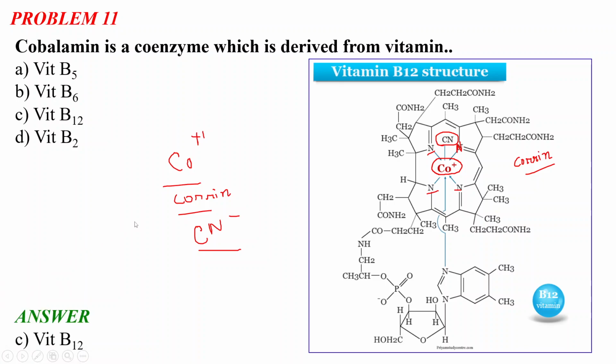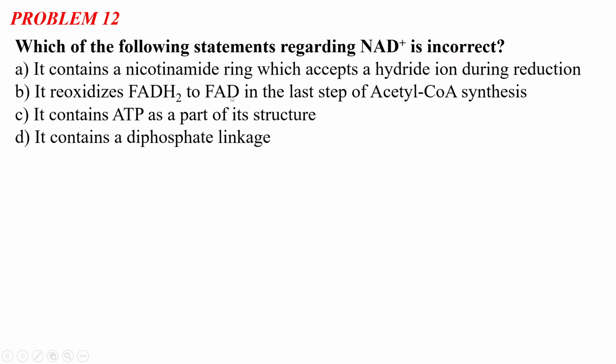Now I think the structure of vitamin B12 and the groups present are clear. Then I will move toward problem number 12. It says which of the following statements regarding NAD plus is incorrect. Option A, it contains a nicotinamide ring which accepts a hydride ion during reduction. Option B, it reoxidizes FADH2 to FAD in the last step of acetyl-CoA synthesis. Option C, it contains ATP as a part of